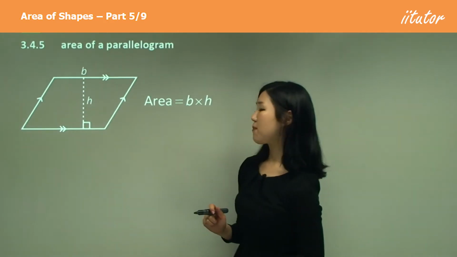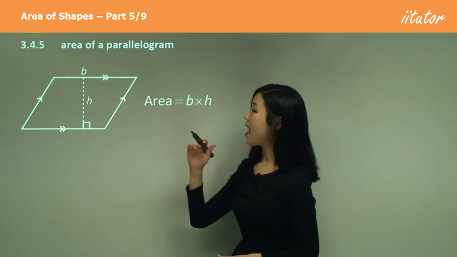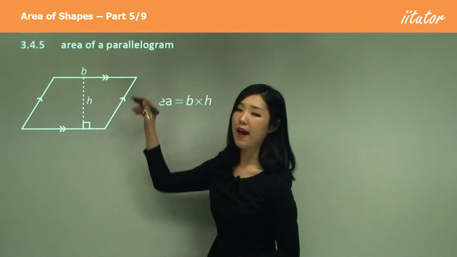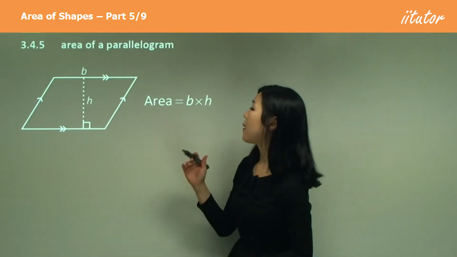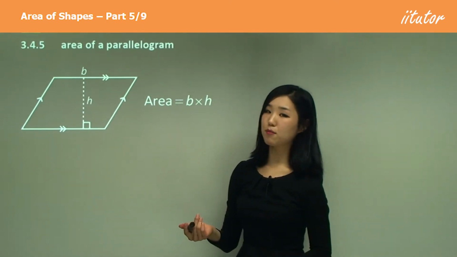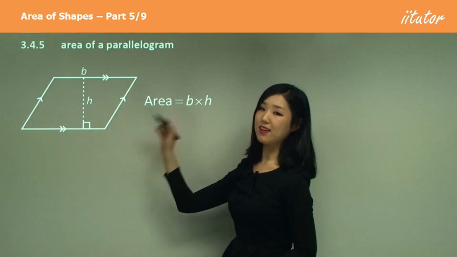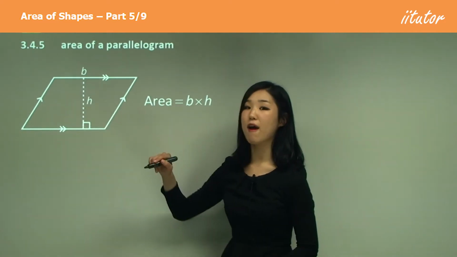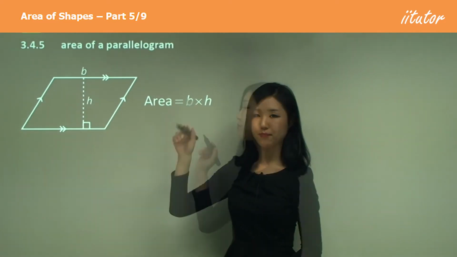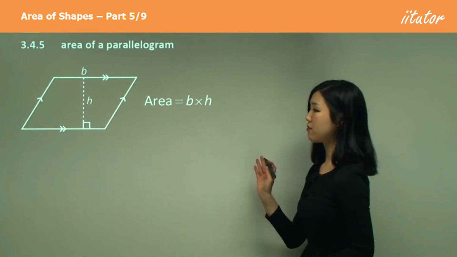To find the area of a parallelogram, you need to know the base side length, and you also need to know the height. It's similar to a triangle where you need to know the base and the height. To find the area, simply multiply them together. So you multiply the base by the perpendicular height. Again, guys, it must be perpendicular, making a right angle. Okay, that's the height. That's pretty much it. So memorize that right now, guys. It's not a big formula.